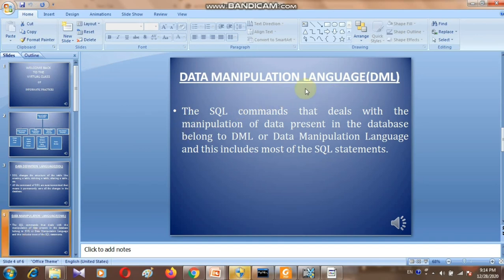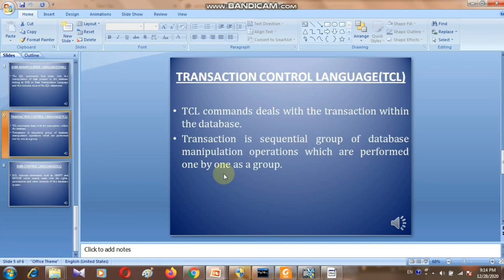DML command, data manipulation language command. As the name suggests, whatever data is available in the table, we can manipulate it. The SQL commands that deal with the manipulation of data present in the database belong to DML, or data manipulation language commands, and this includes most SQL statements. Now moving to the next slide.